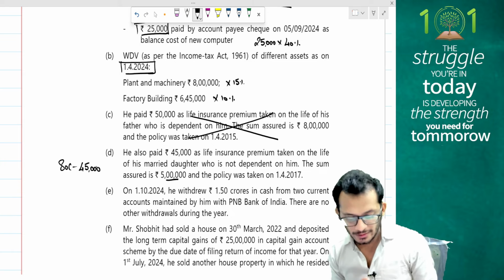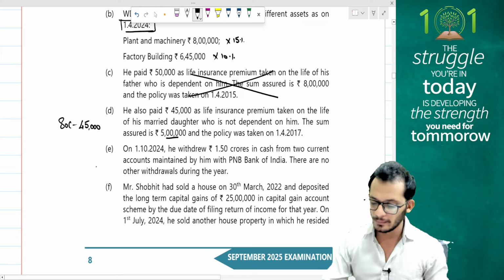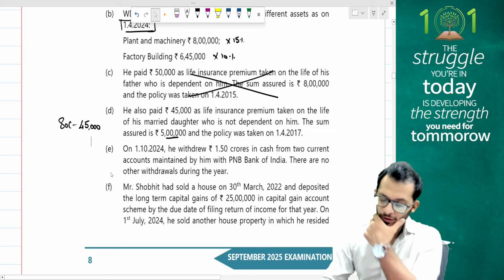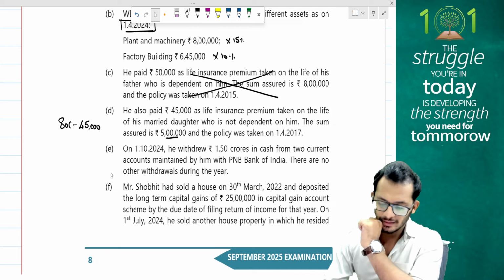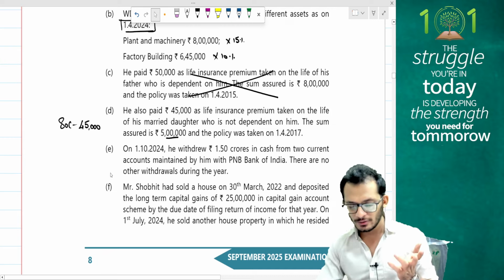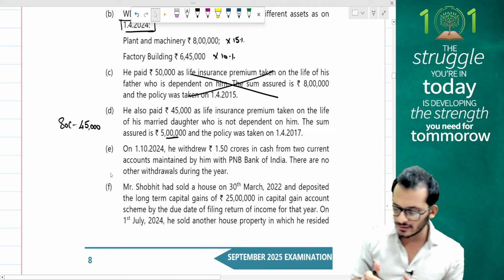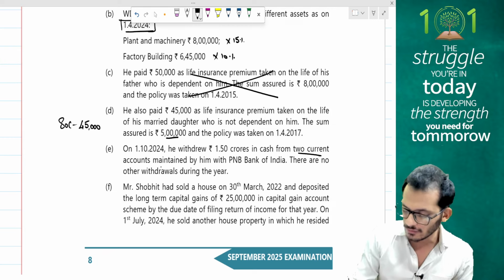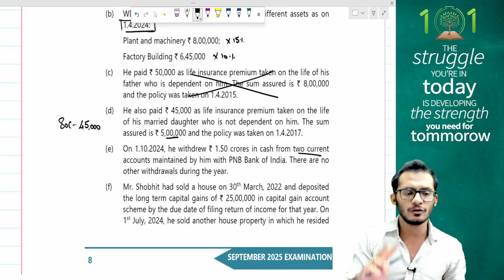On 1st October 2024, he withdrew 1.5 crores in cash from 2 current accounts maintained by him in PNB bank. There are no other withdrawals during the year. Now, I have a question. 1.5 crores each or 1.5 crores together? Let's assume it is together because it says from 2 current accounts of the PNB bank. So, which means it's the same bank, people. Therefore, I would rather assume that it is